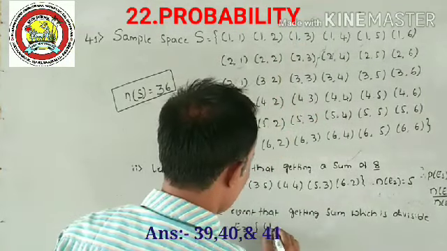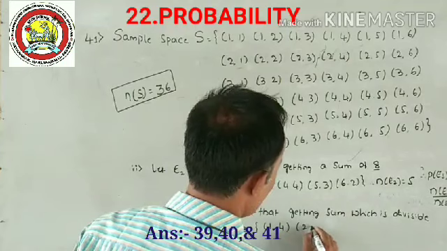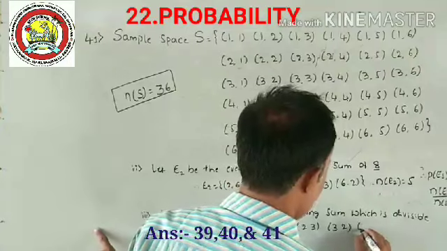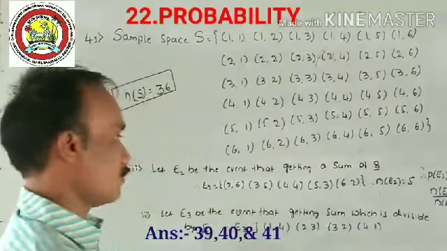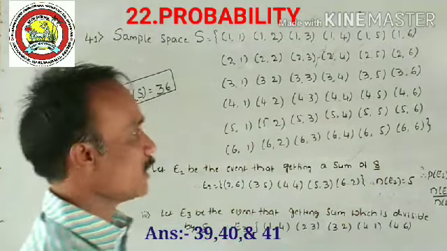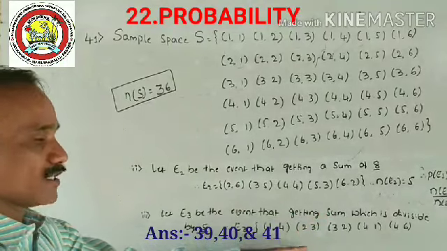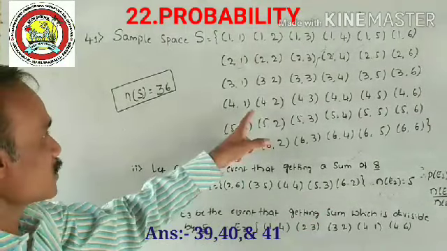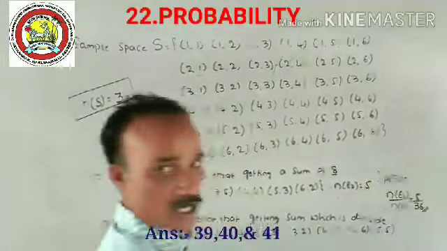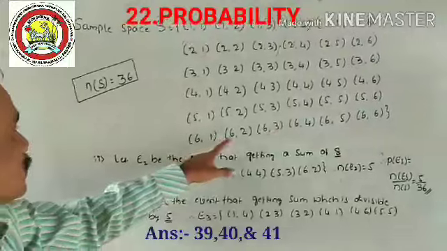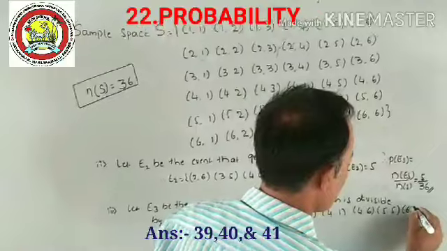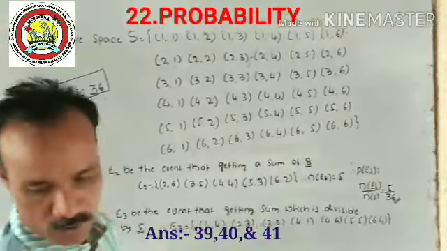That's first one, 1, 4. Next, 2, 3. Next, 3, 2. Next, 4, 1. Next, 4, 6 is also correct. Why? Because 4 plus 6, 10. 10 is divisible by 5. Next, coming to 5, 5. Sum 10, divisible by 5. Next, finally last one, 6, 4. Let's count how many are there.